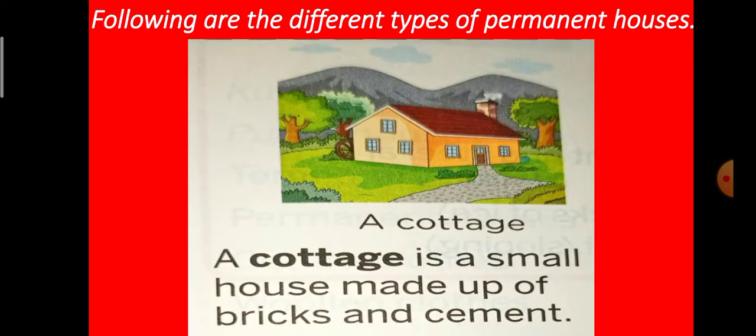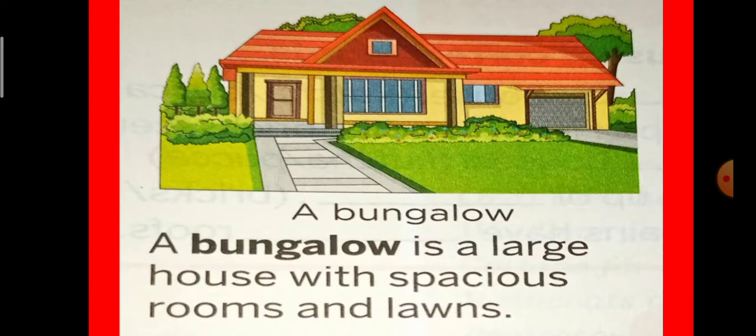See the picture. A cottage is a small house made up of bricks and cement. See the picture, it is a beautiful picture of a cottage. Now see the next type, that is a bungalow. Generally you are living in such types of houses. In a bungalow you are living.